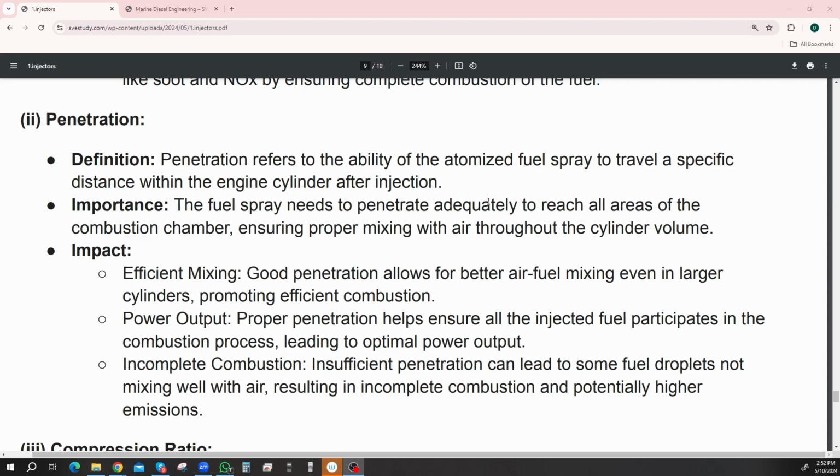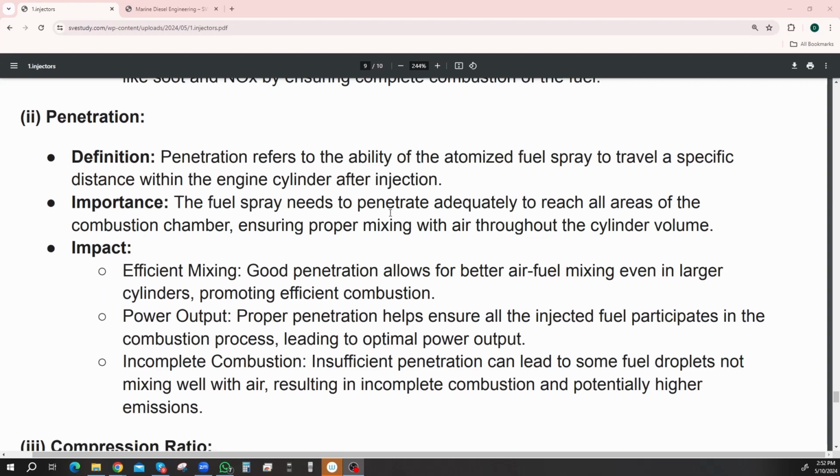The benefits, I think it's trying to say, is efficient mixing. Good penetration allows for better air-fuel mixing even in larger cylinders, promoting efficient combustion. The power output: proper penetration helps ensure the injected fuel particles take part in the combustion process, leading to optimal power output. Incomplete combustion: insufficient penetration can lead to some fuel droplets not mixing well with the air, resulting in incomplete combustion and potentially higher emissions, so having fuel oil in your exhaust.